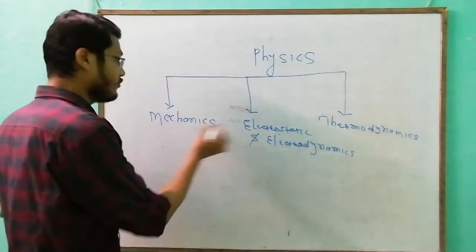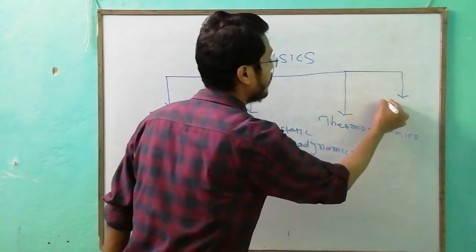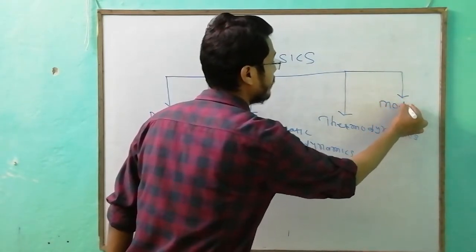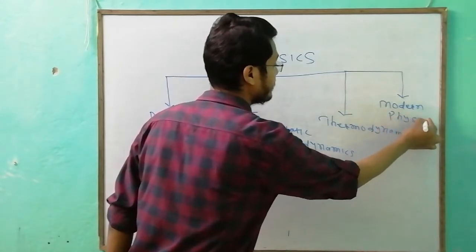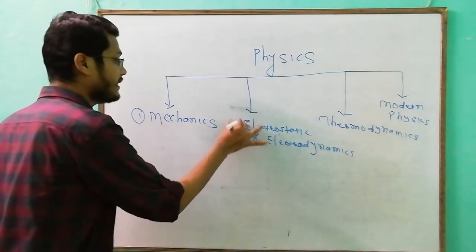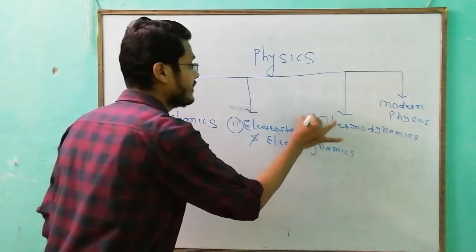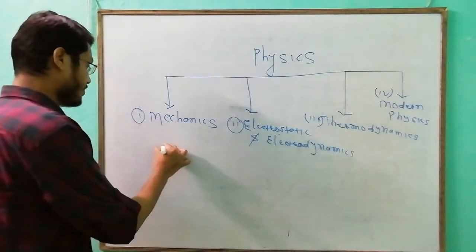Fourth part is modern physics, and the fifth part is optics.